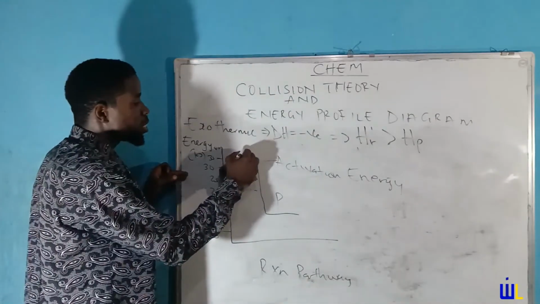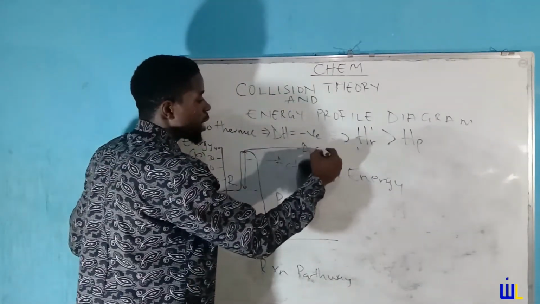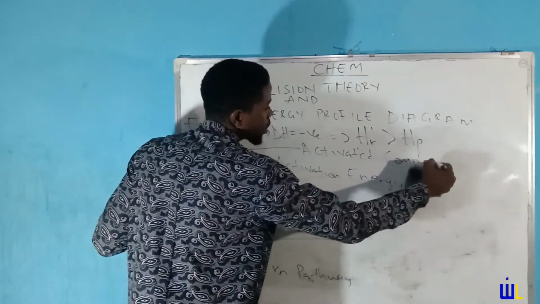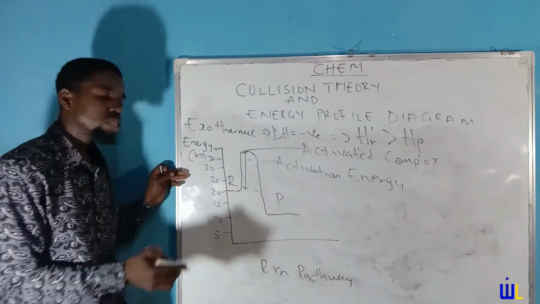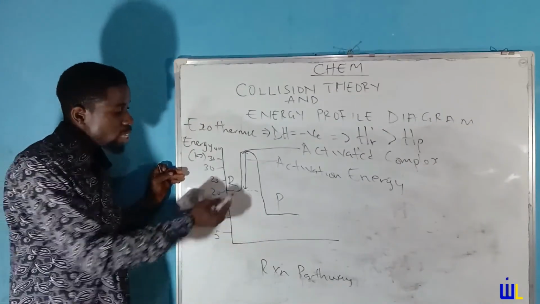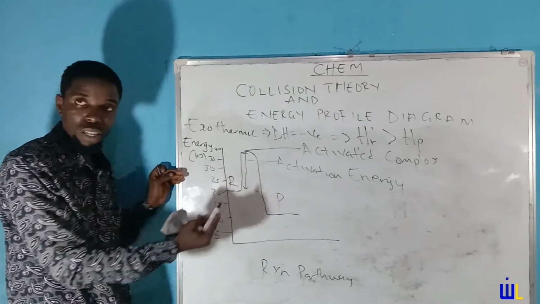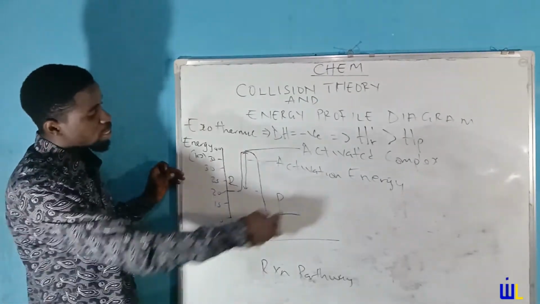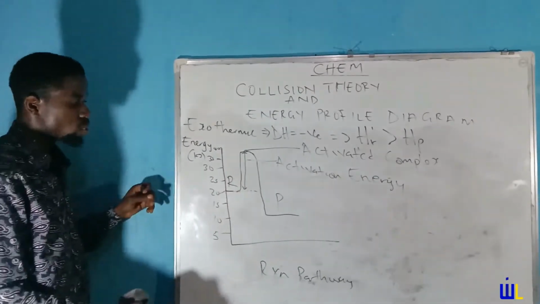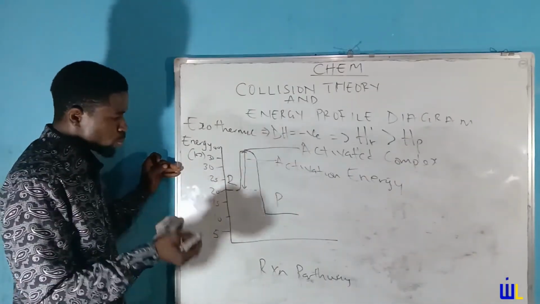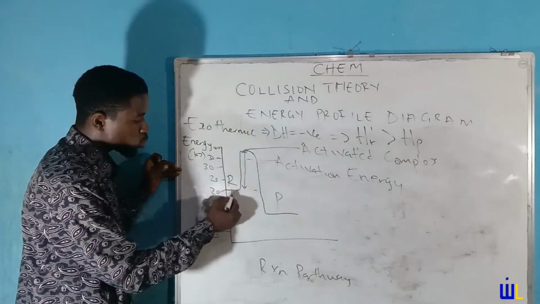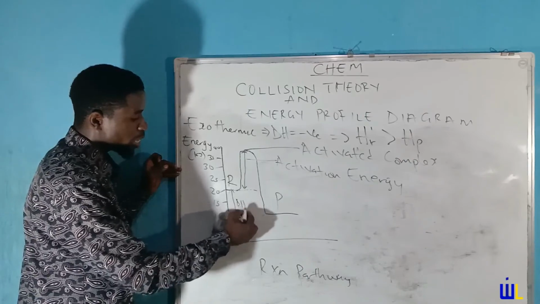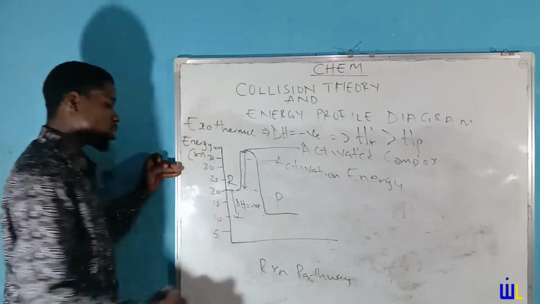But when you're now dealing with this topmost part, it is what we call the activated complex. As I said, it is a transient state after which the product is formed. And the energy that is absorbed for a reactant to be converted to an activated complex is what we refer to as the activation energy. Now, once this happens, we have that the product is formed. But then, don't forget this little piece of information. The difference between the heat of product and heat of reactant is what gives us our enthalpy change, which in this case must be negative.